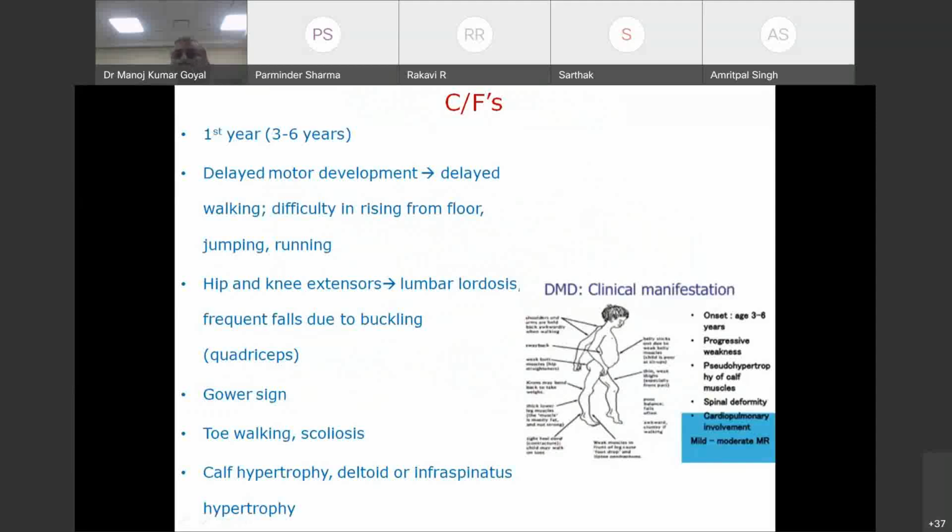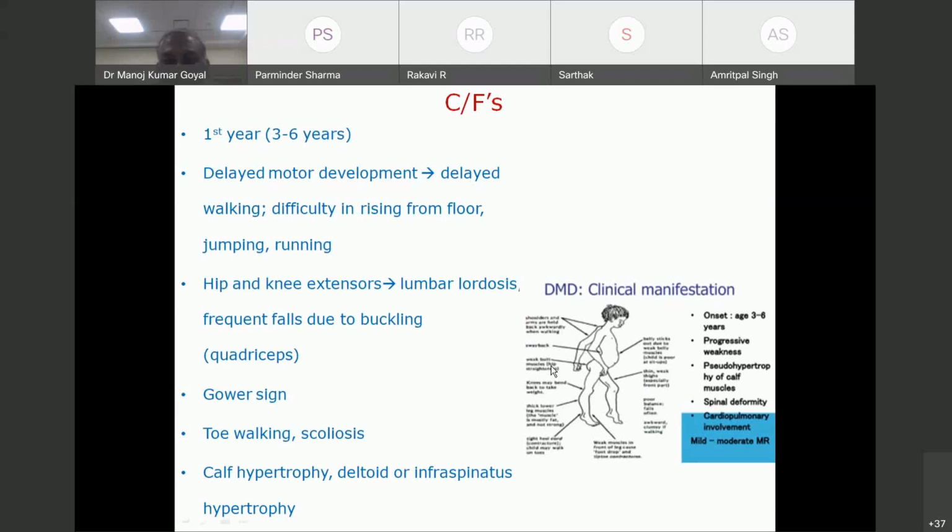So now I come to clinical features. I hope everyone has understood. If anybody has any question till now, please ask. We move on. Dr. Sathik, have you understood? Yes, sir. You want I can repeat anything again? I want you to understand this because this has implications in treatment. Yes, sir. So I continue.